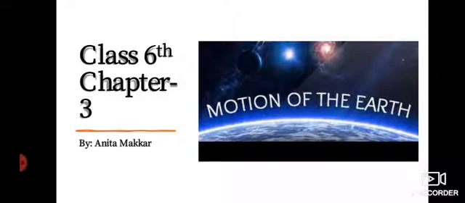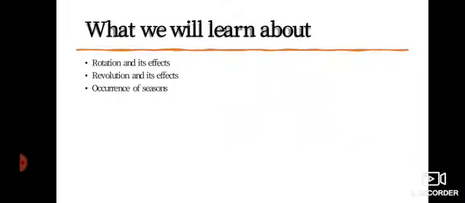Moreover, the earth not only moves around the sun but also rotates on its own axis. These two motions of the earth take place simultaneously and are known as revolution and rotation. So, today in this chapter, we will learn about these two movements of the earth, rotation and its effects, revolution and its effects. And we will also learn about how the seasons occur.